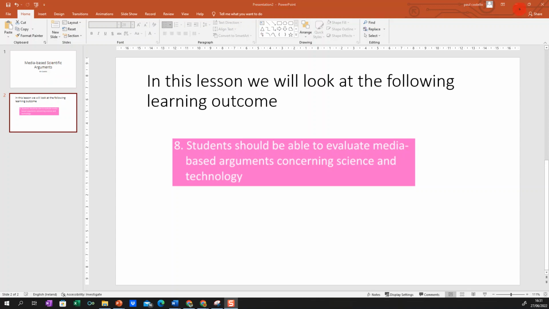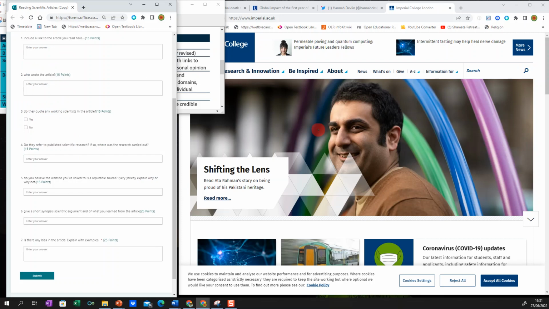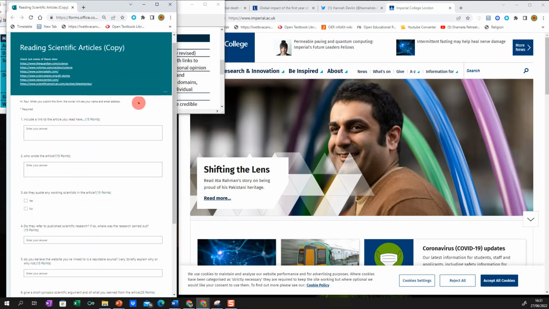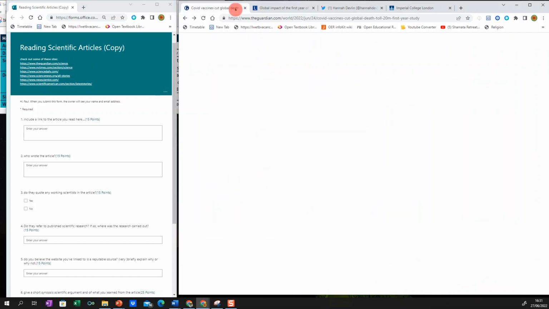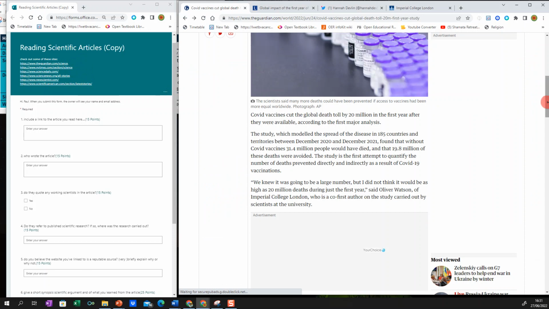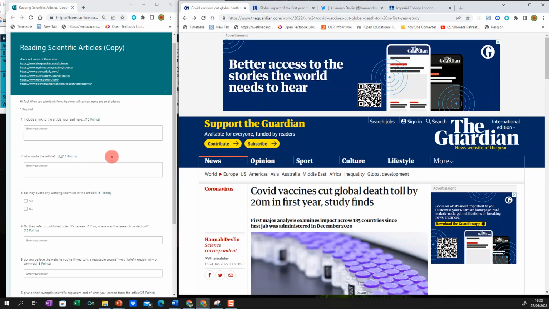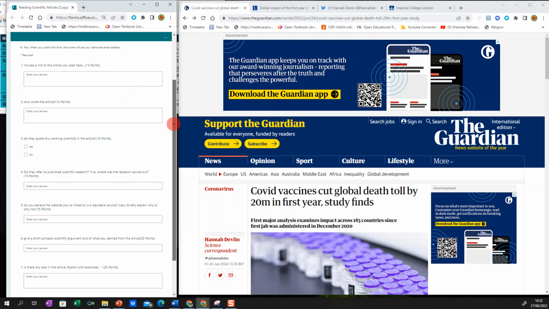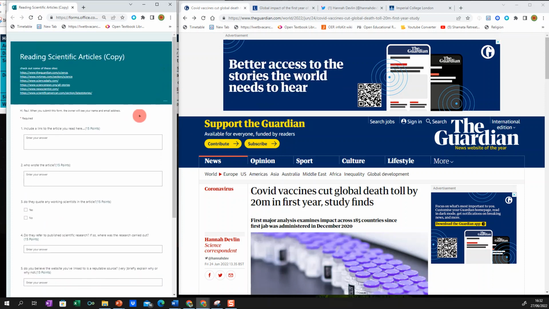To do that, we're going to look at a form that I've developed as well. And this form here, I'll make it available to you on our site. Basically, these are all different sources of media articles in relation to science. So you can pick one and pick an article. Then I'm going to get you to do an analysis of it. We can use this form as we're going through and evaluating our particular media article. So it's looking at particular points.